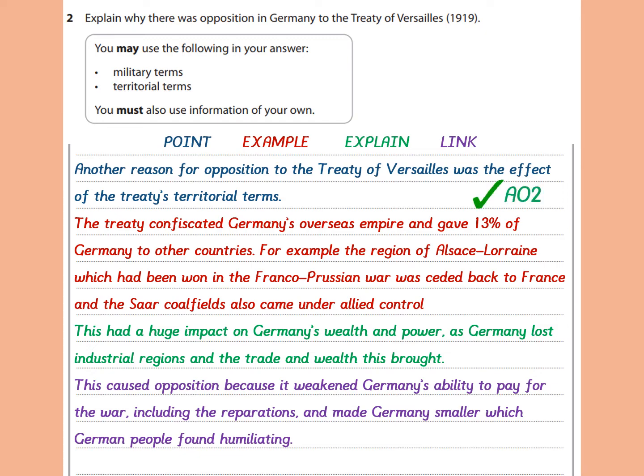Okay, so my first point here is linked again to not only one of the stimulus points, but a reason for opposition. I've made that explicit. I've then again given detailed knowledge about some of the territorial terms of the treaty. There are others that you could go for. And I've explained the effect that this had on Germany before finally linking that effect back towards why there was opposition in Germany to the Treaty of Versailles, including the effect it had on Germany's wealth and the fact that it was seen as humiliating.